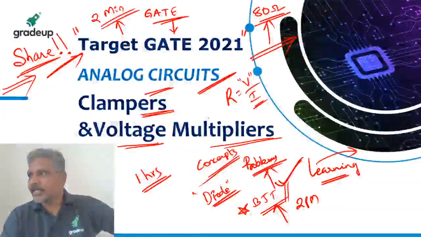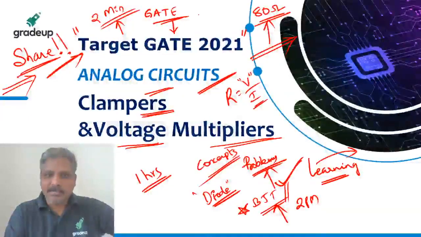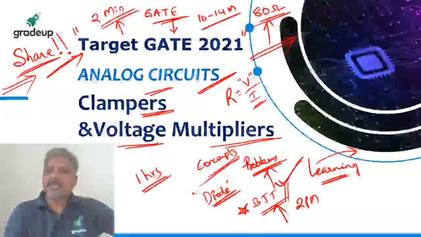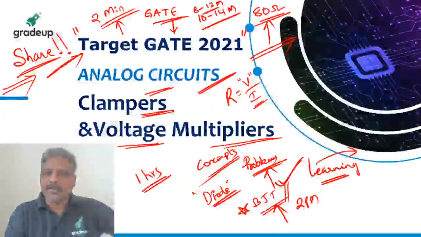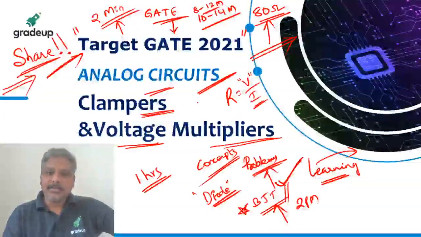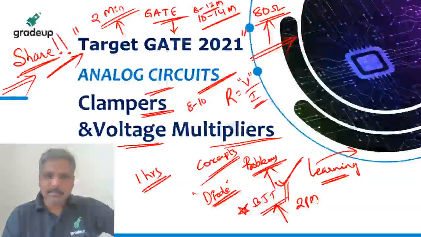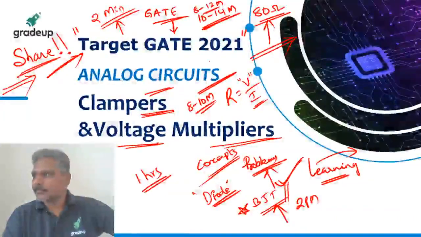Yeah, Verma is asking the weightage of analog circuits. The weightage of analog circuits would be around 10 to 14 marks, or 8 to 12 marks. It varies generally. 10 to 12 or 8 to 12. For electrical students, it is 8 to 10 marks generally. For electronics students, 10 to 12 marks.